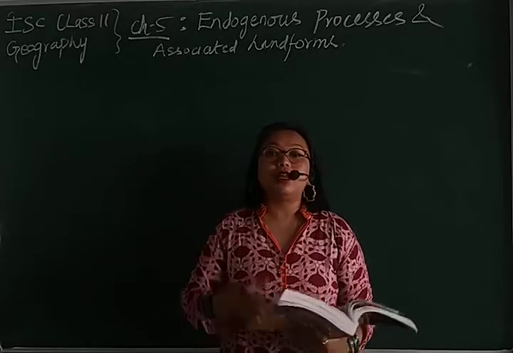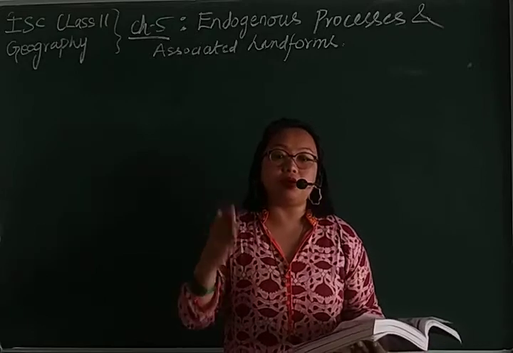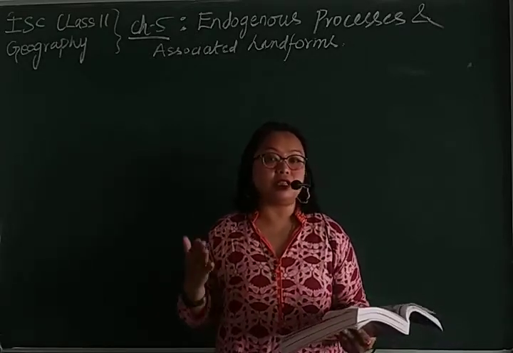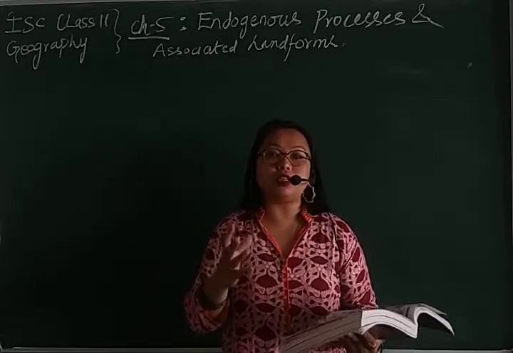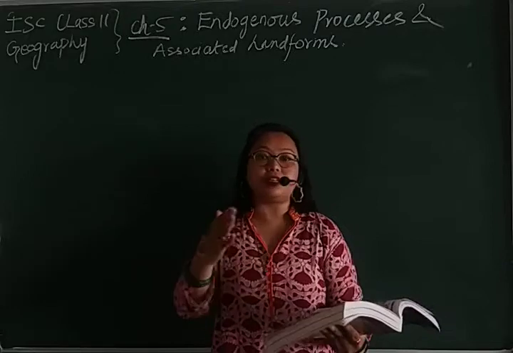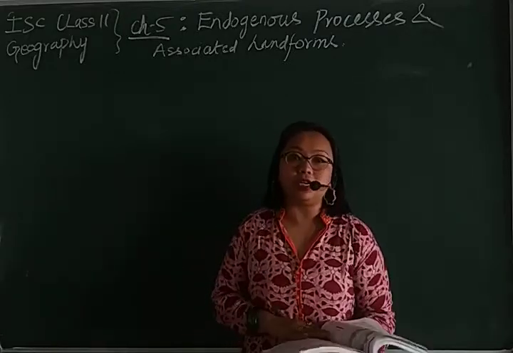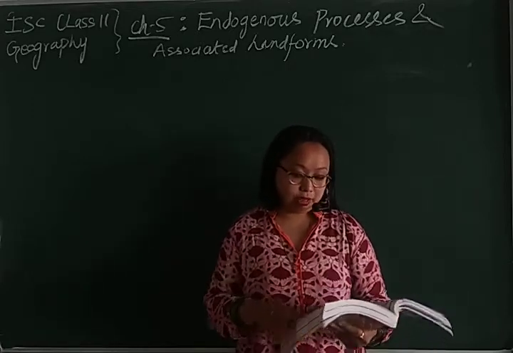Got it? River, wind, and glacier also play an active role in the formation of mountains. These are the different agencies which help in the formation of residual or dissected mountains.